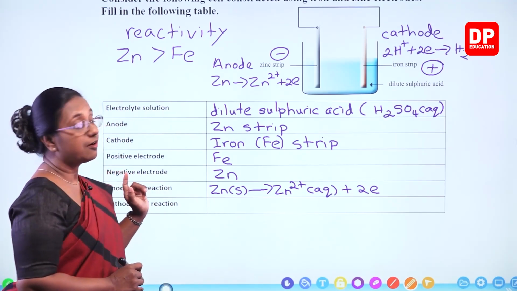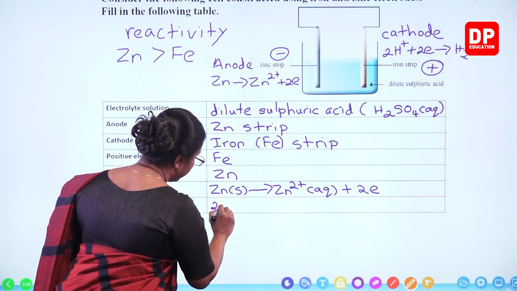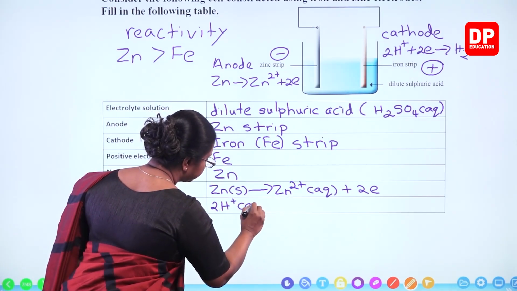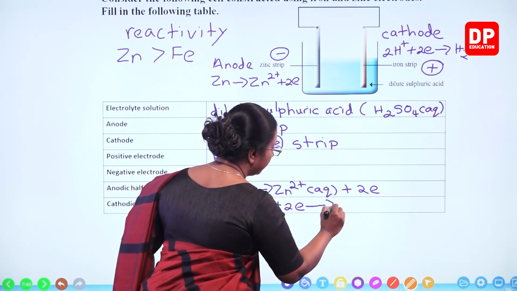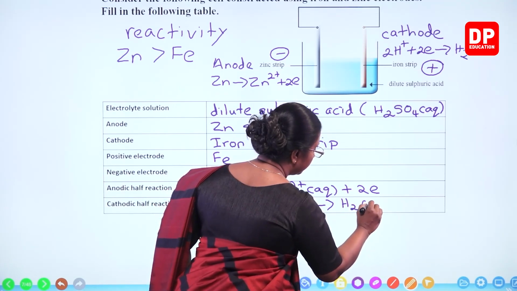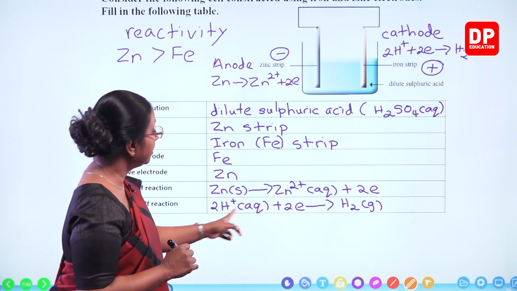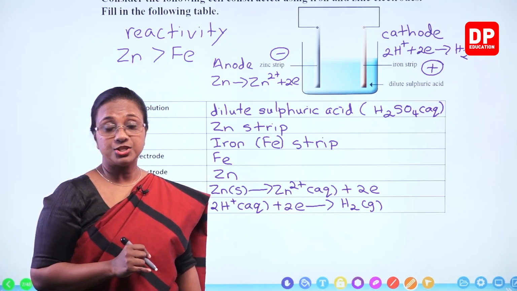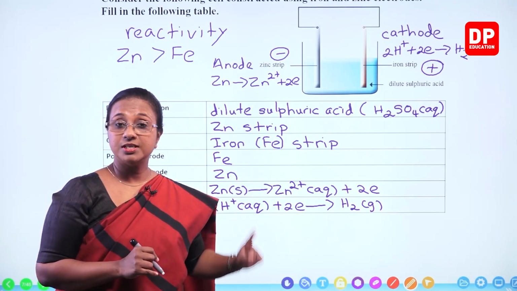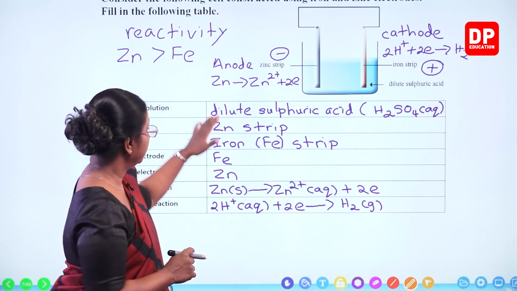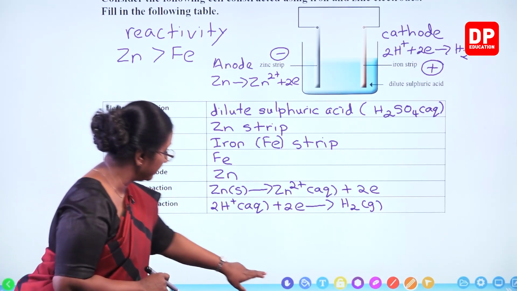Then the cathodic half reaction, that is this one. 2H plus aqueous, taking up 2 electrons, giving rise to H2 gas. So that is the cathodic half reaction or the reduction half reaction. Because you all know oxidation occurs at the anode, reduction occurs at the cathode. So these are the information related to the electrochemical cell there.